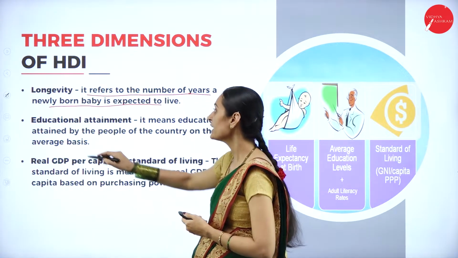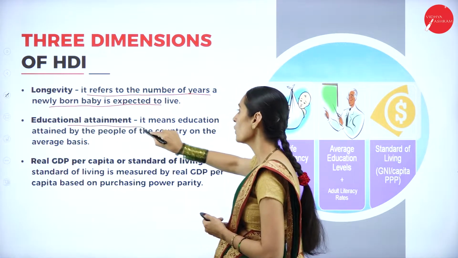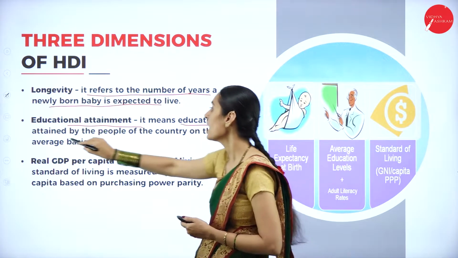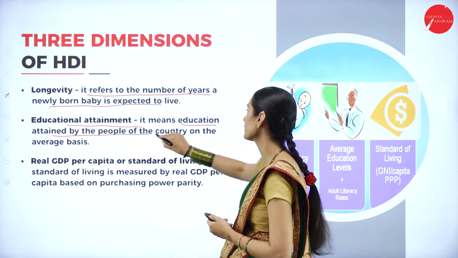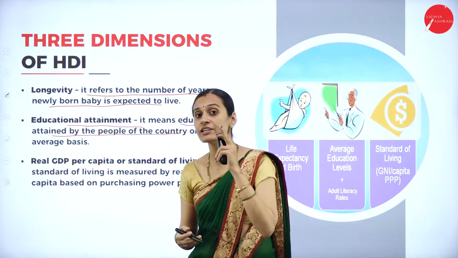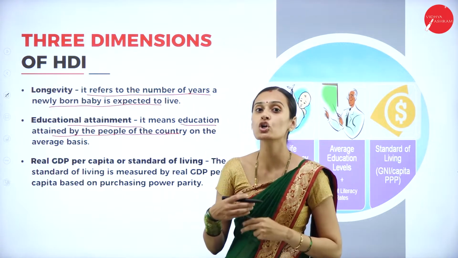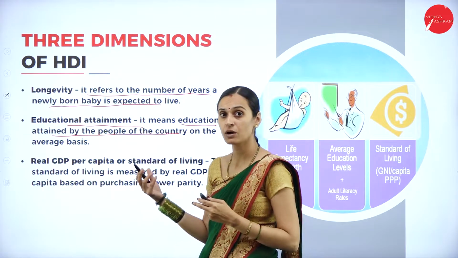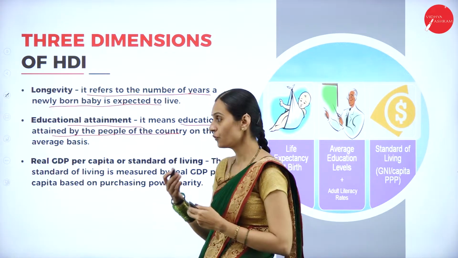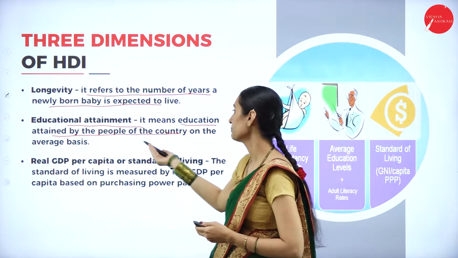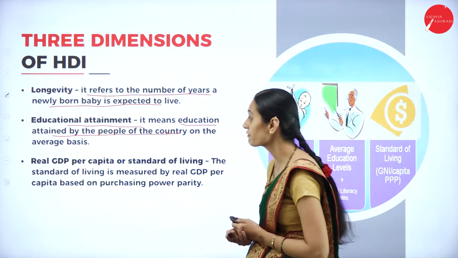And next one, educational attainment. What do we mean by educational attainment? It means the education attained by the people of the country on an average basis. That is considered as adult literacy rate and gross enrollment ratios. Next, we will further discuss educational attainment for calculating the HDI. So it includes the education attained by the people of the country on an average basis.